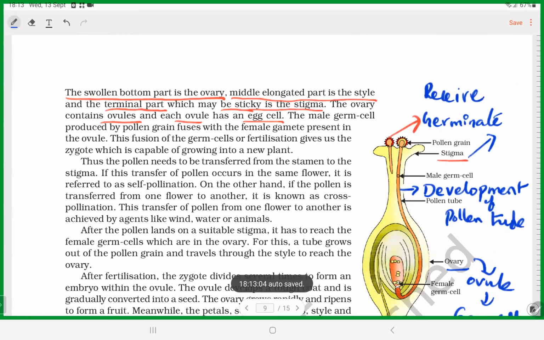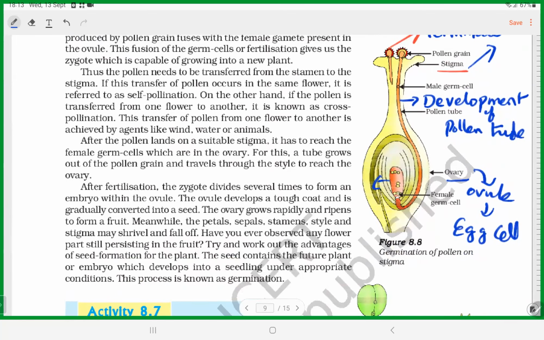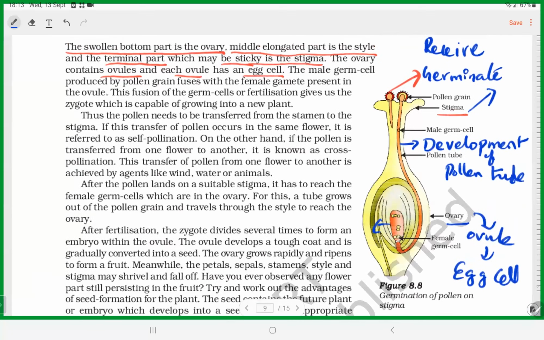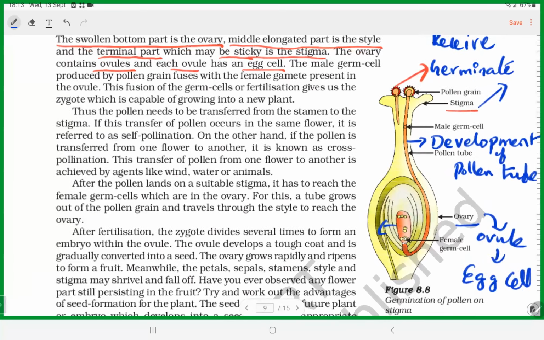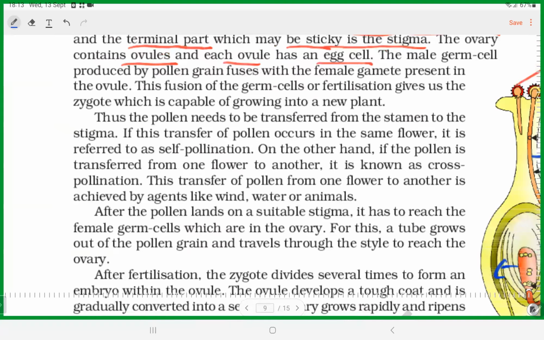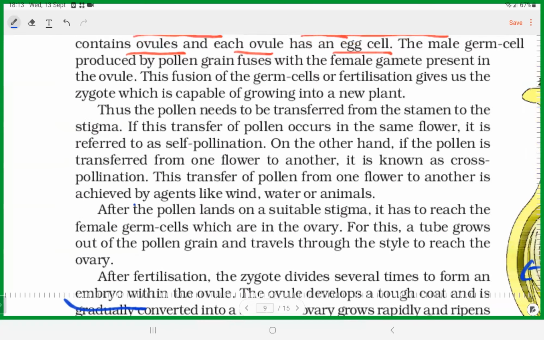I'm just going to enlarge this picture. That is called what? Egg sac or ovule. The inner eggs, that is called egg sac. The egg sac structure I'm just going to enlarge. Okay.